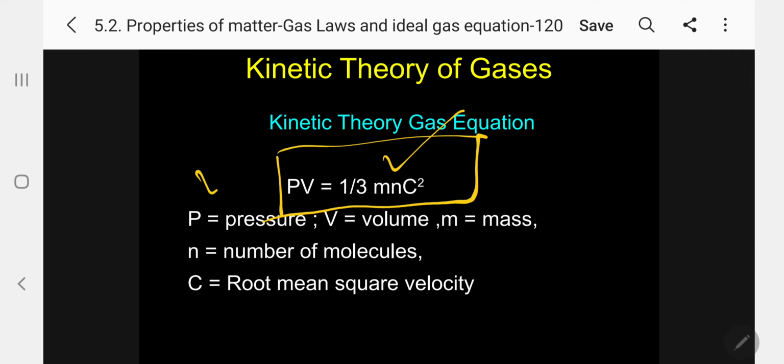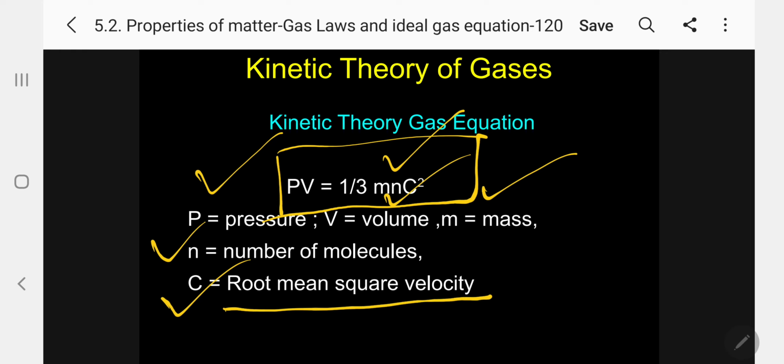What is P? Pressure. V? Volume. m? Mass of the molecule. n? Number of the molecules. c? Root mean square velocity. My dear students, so far we have not come across this term root mean square velocity. Normally we say velocity as a general term, but we are going to see later, according to Boltzmann, there are 3 different types of velocity of molecules that we will discuss later.